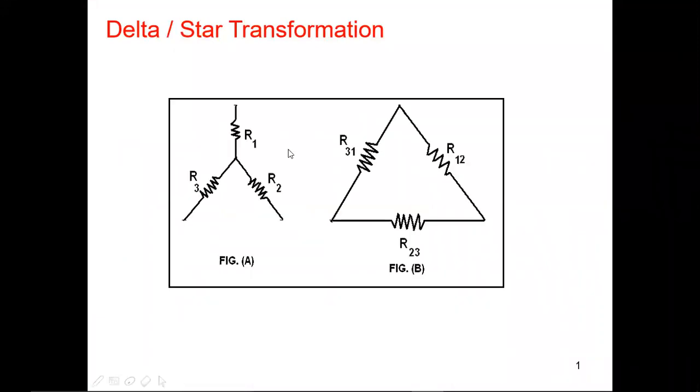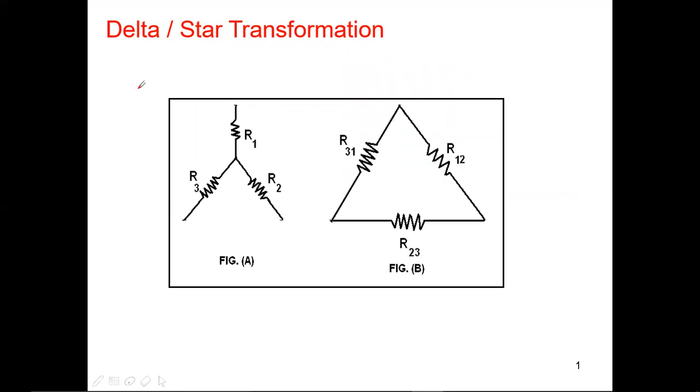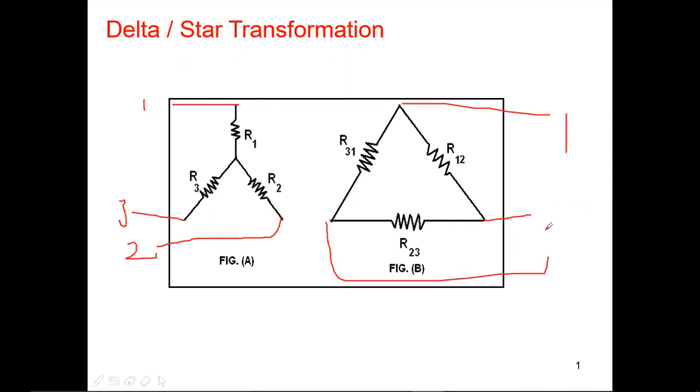For delta to star, here this is the R1 lead, this is the R2 lead, this is the R3 lead, meaning 1, 2, 3 leads outside. Again this is R1, R2 and R3, 1, 2, 3. While writing this, 1, 2 will come into the picture as R12.